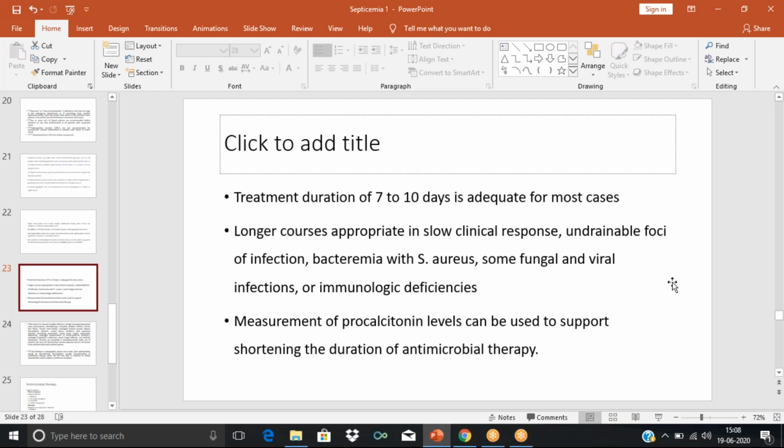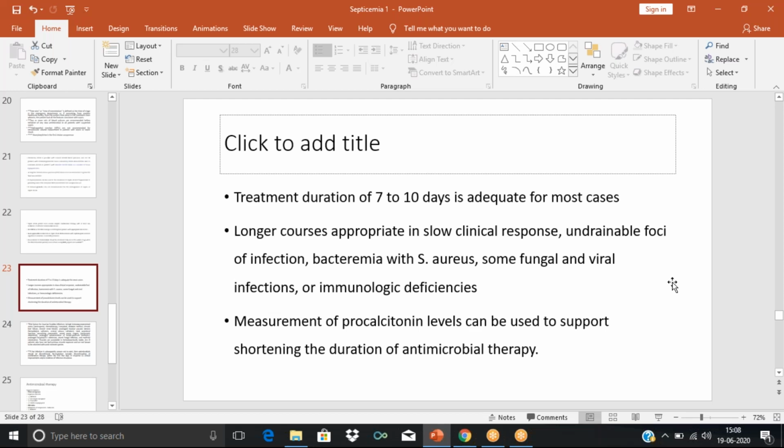So usually the treatment duration is 7 to 10 days. 7 to 10 days is adequate for the majority of the cases. But in case the patient is not showing sufficient clinical response, or we are not able to properly eradicate the source of infection, such as undrainable foci of infection, and like bacteremia with Staphylococcus aureus, or if a fungal or viral infection is there, like a superinfection, maybe along with the bacterial infection some other viral infection is also present. There are some immunological deficiencies. In such cases, we can go for longer courses.